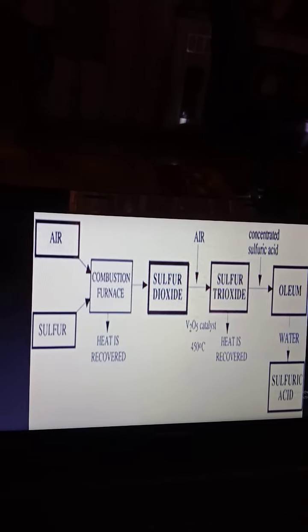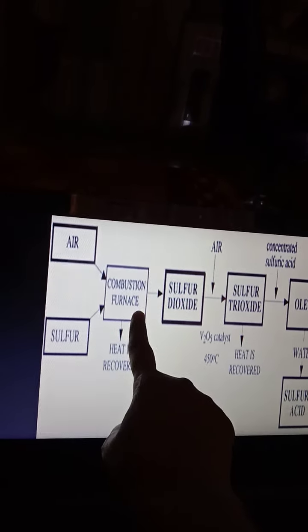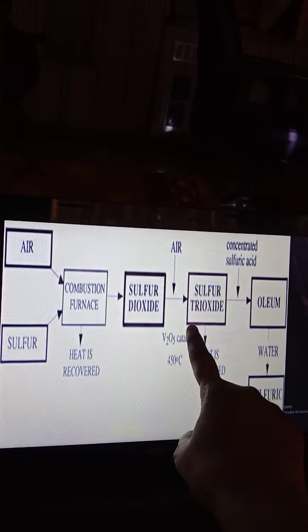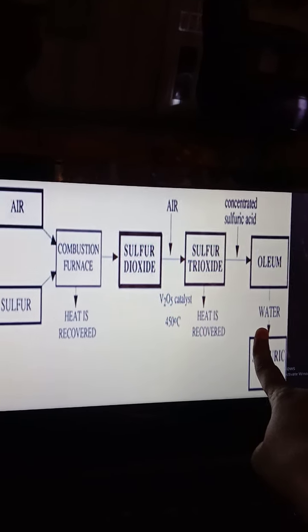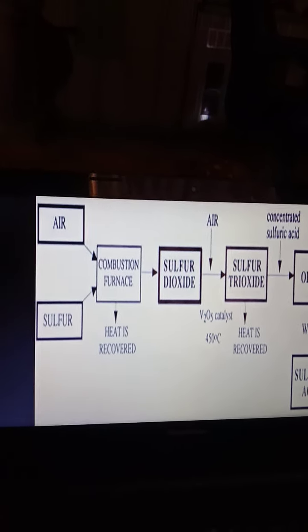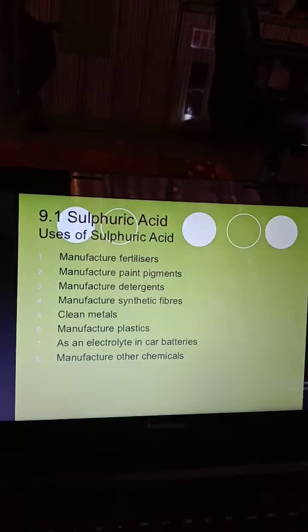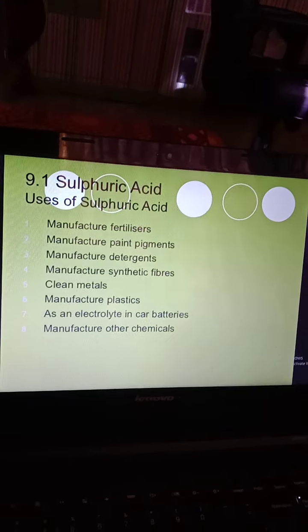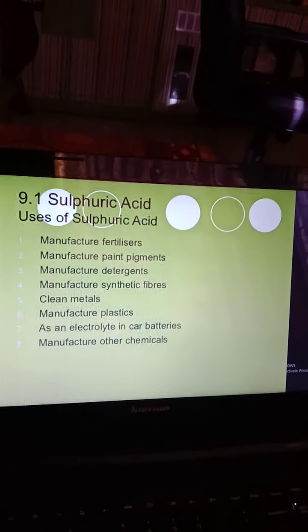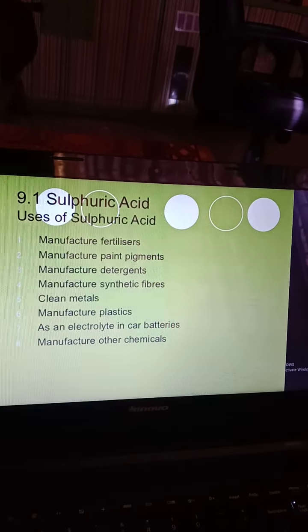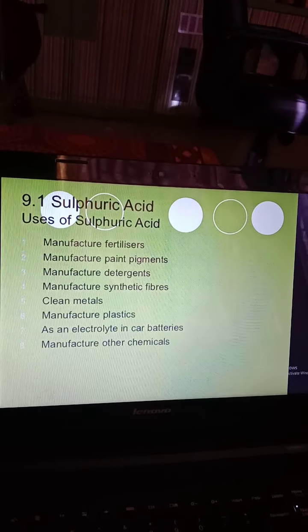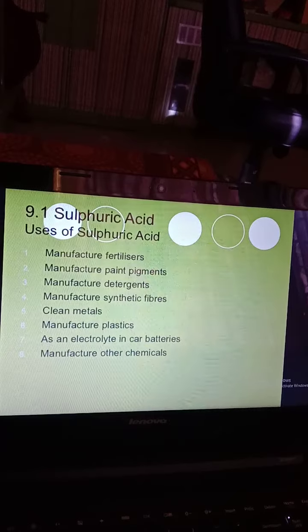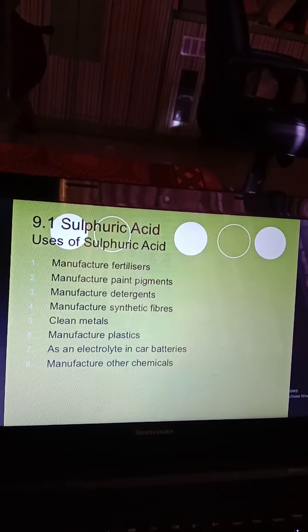Then this oleum can be converted into sulfuric acid. For example, like this: air, sulfur, combustion furnace, then sulfur dioxide, trioxide, oleum, and simply the oleum reacts with water, forming sulfuric acid. Uses of sulfuric acid: it is used in manufacturing fertilizers, paint pigments, detergents, synthetic fibers, cleaning metals, plastics, car batteries, and other chemicals.